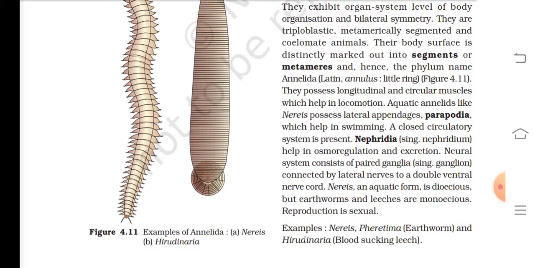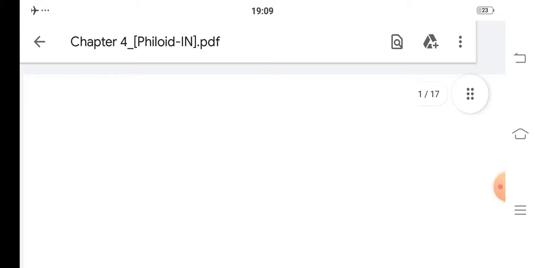Neural system consists of paired ganglia connected by lateral nerves to a double ventral nerve cord. Nereis, an aquatic form, is dioecious, but earthworm and leeches are monoecious. Reproduction is sexual. Example: Nereis, Pheretima, and Hirudinaria.